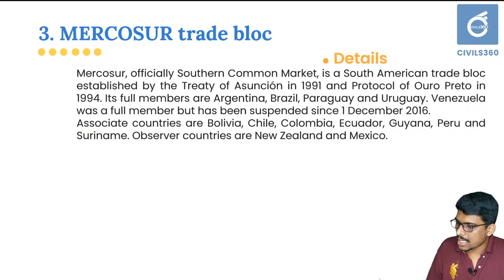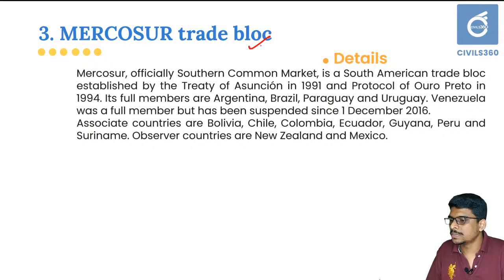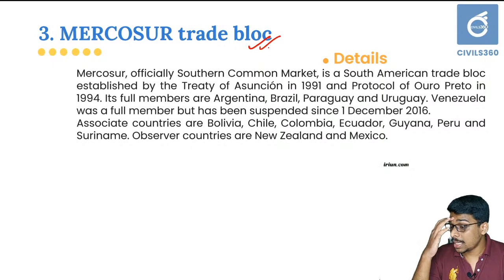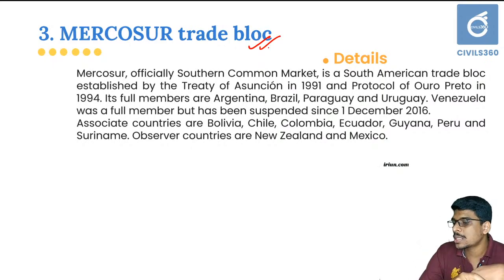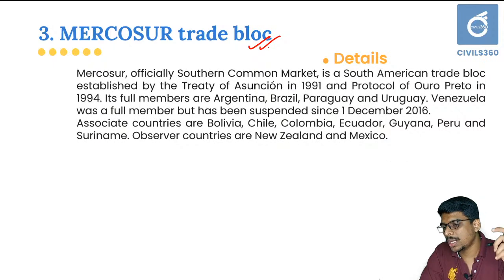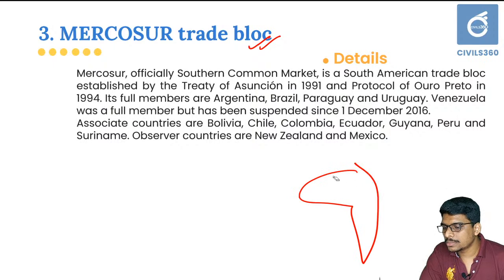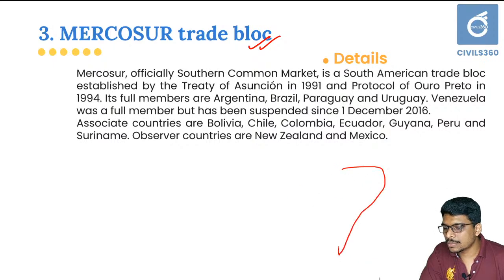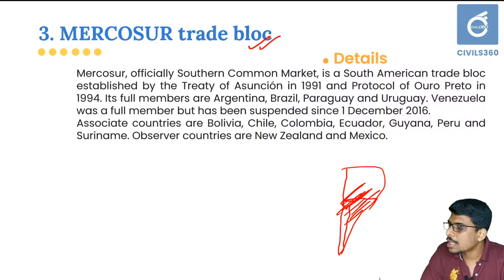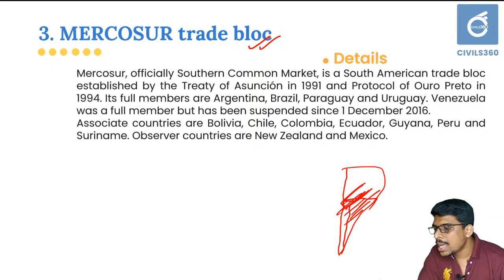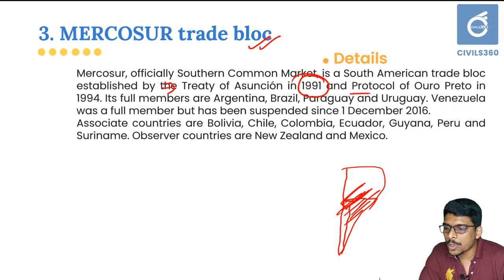And the next one is an international organization, that is Mercosur trade bloc. It is officially known as the Southern Common Market, a South American trade bloc. It is located primarily in South American regions, and it was established by the Treaty of Asunción in 1991 and the Protocol of Ouro Preto in 1994.